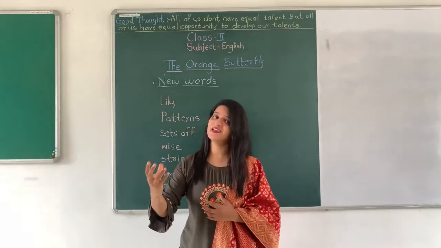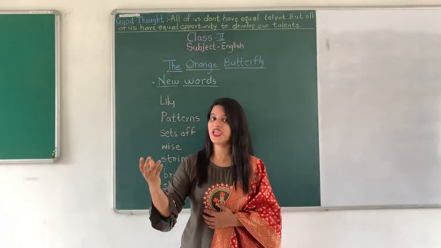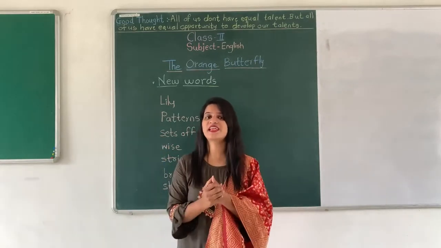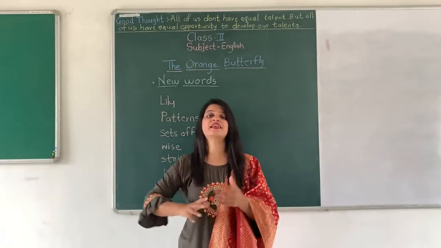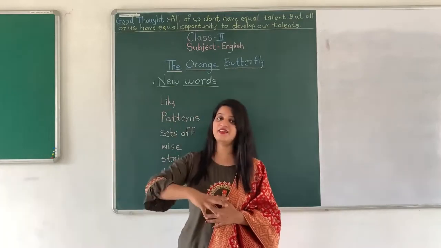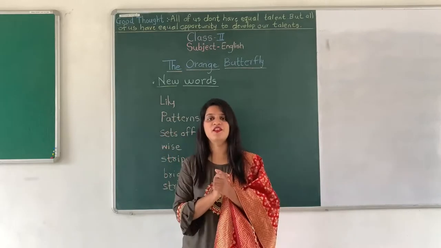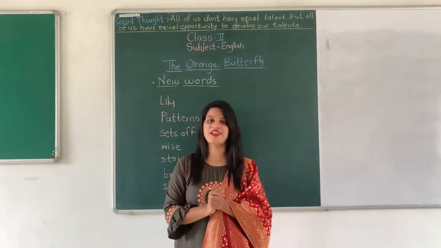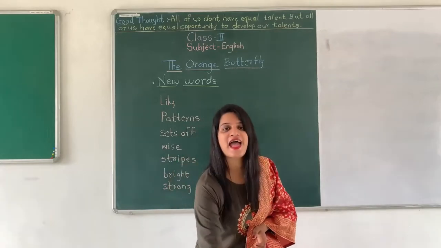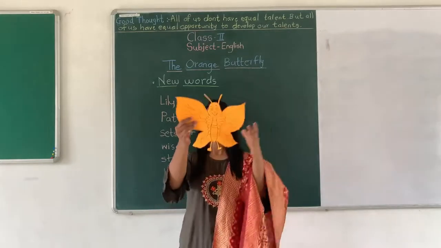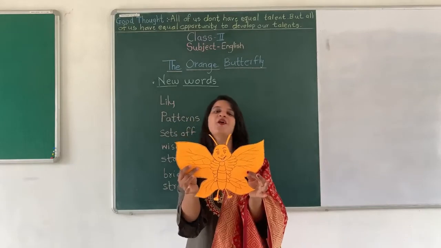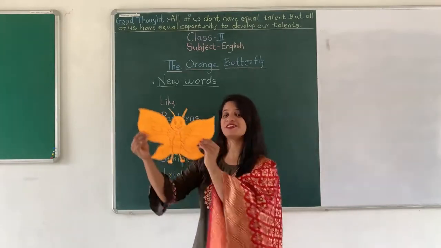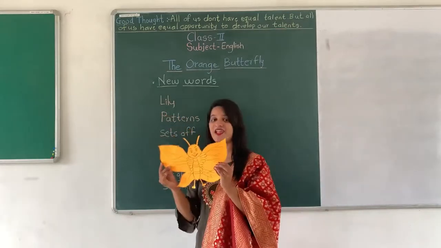Okay, lily means the flower. Okay, it was talking to rose, and what was it saying? The butterflies that come from other gardens are so colorful. Okay, now Jiggy was a plain orange butterfly. I have made the picture here. Alright. So, Jiggy was the same like this. Jiggy was an orange butterfly.